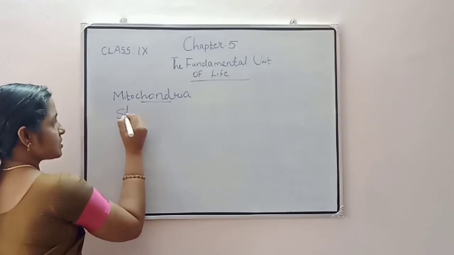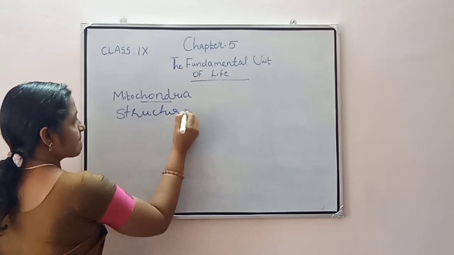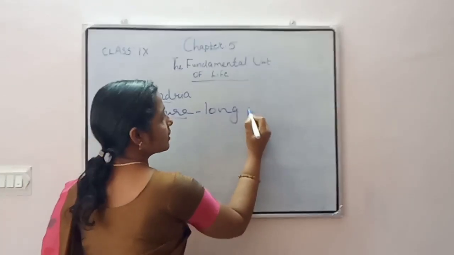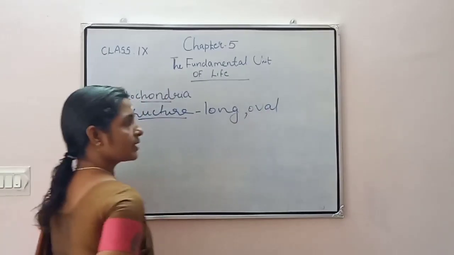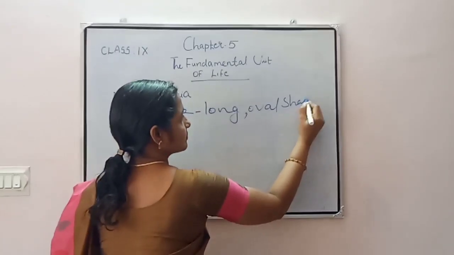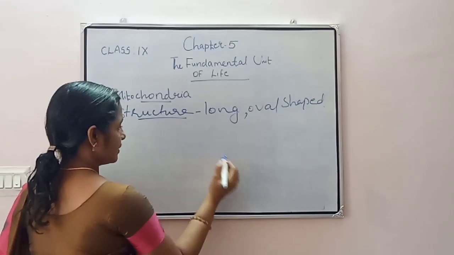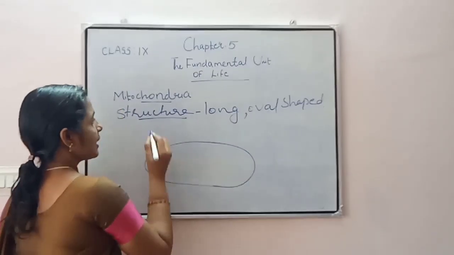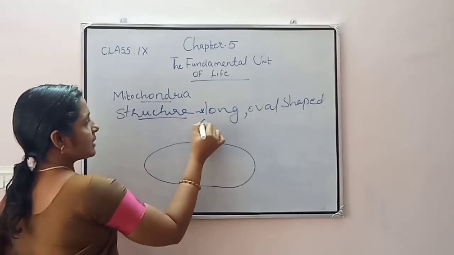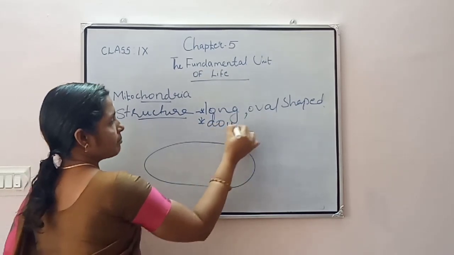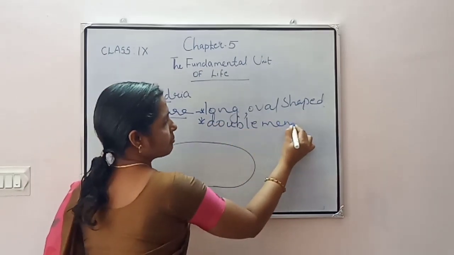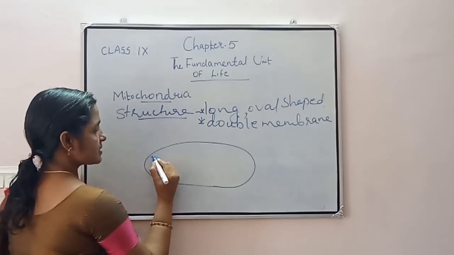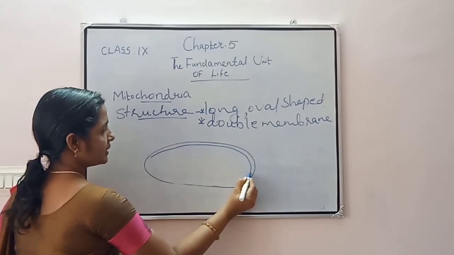Its structure consists of long oval shaped organelles, and it consists of a double membranous structure, that is, there is an outer wall and an inner wall.